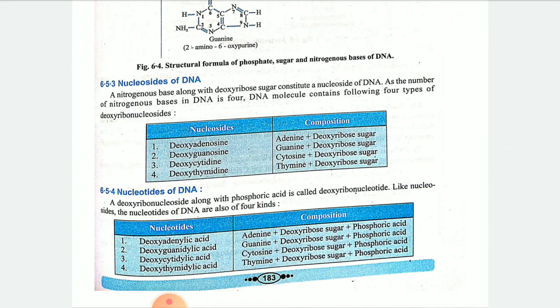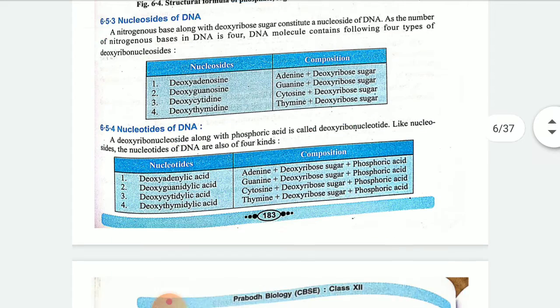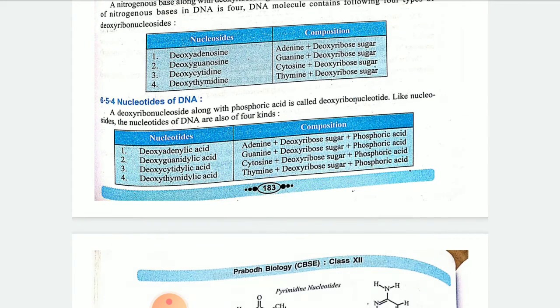Then children, on the basis of that, nucleosides can be given different names: deoxyadenosine, deoxyguanosine, deoxycytidine and thymidine. It means that on the basis of your nitrogen base, their name can change. The same thing for nucleotides: on the basis of the base, the name changes. Deoxyadenylic, deoxyguanylic, and so on.